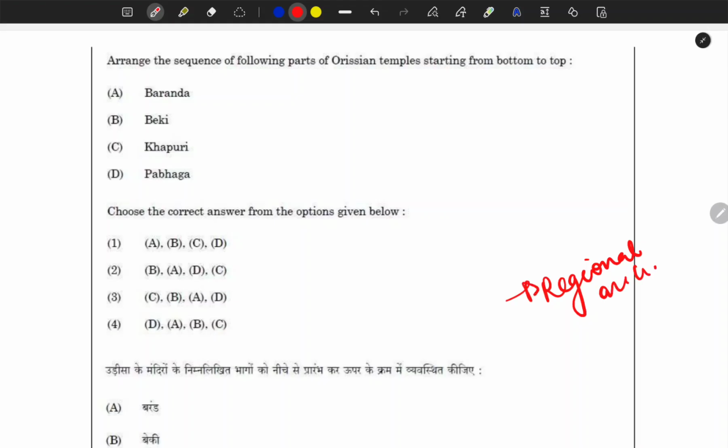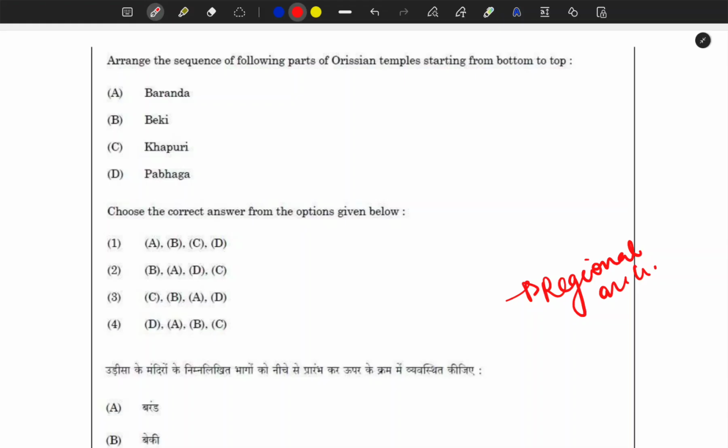I don't remember how many times I told you that architecture is very important, especially the features and especially the less known architectural styles. Though the Solanki style of architecture, the Kalinga style of architecture, and the other regional architectural styles are not actually very less known, in mainstream historiography we do not read much about them.